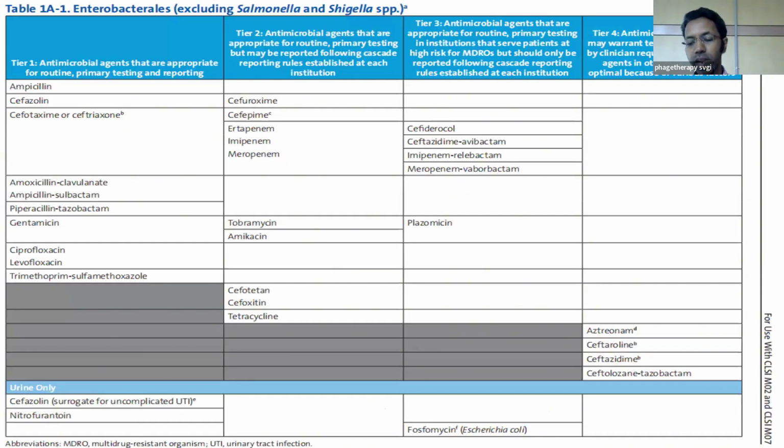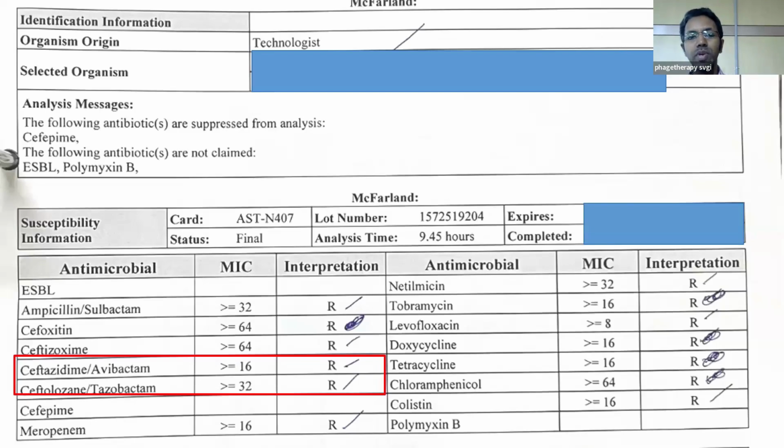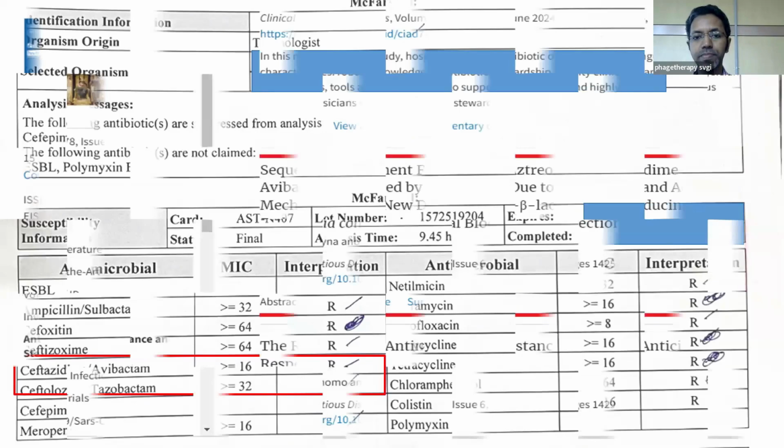So this is the slide prepared from the CLSI document, 35th edition, M100, a recent one that came out. The Tier 1, Tier 2, Tier 3, and Tier 4. Since the patient is from a high-income country, the hospital and the patient could afford testing and administration of Tier 3 and Tier 4 antibiotics. Everything was done at our end. Microbiology and the ID physician have done their role, but the patient was unable to withstand the battle because of the immunosuppressed state. So this is a sample isolate resistant to ceftazidime avibactam, ceftazidime tazobactam. It's a pan-drug resistant isolate.